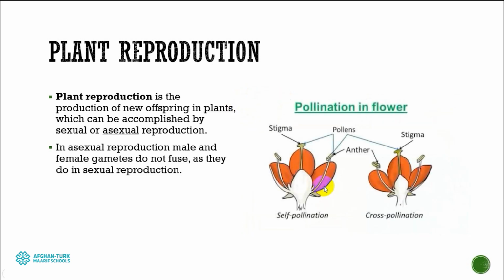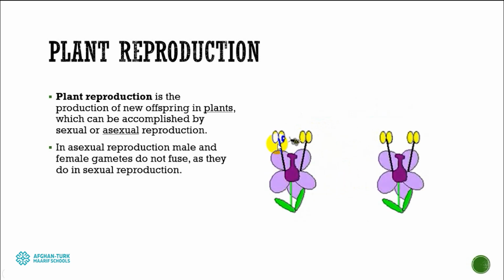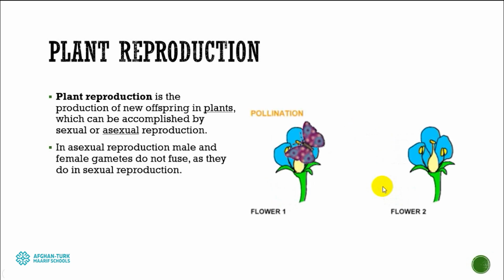But in sexual reproduction, everything starts with pollination. Whenever the anther, the male reproductive part of the plant, grows pollen, this pollen can travel to the stigma of the same flower or the stigma of another flower. This process can happen through insects. As you can see, pollen is produced and bees carry that pollen from one plant to another. Butterflies can also help in the process of pollination.